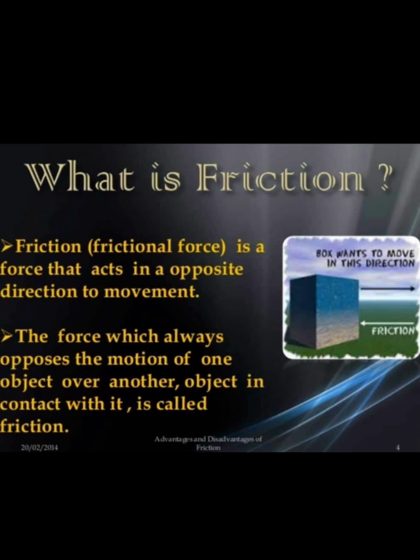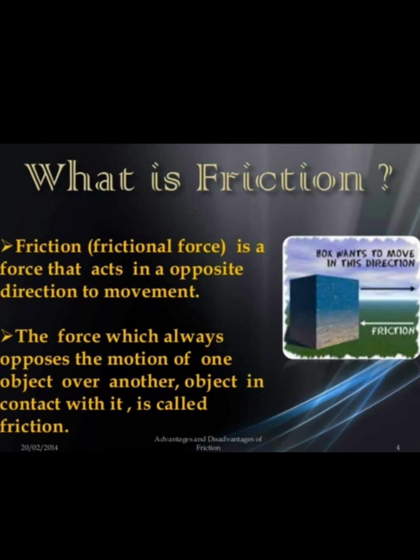Students, you all know that friction is a contact force, right? Then what is meant by a contact force? Whenever there is direct contact between two objects, the force acting between them is called contact force, right? This you already learnt in the last chapter. So, friction is an example of contact force.